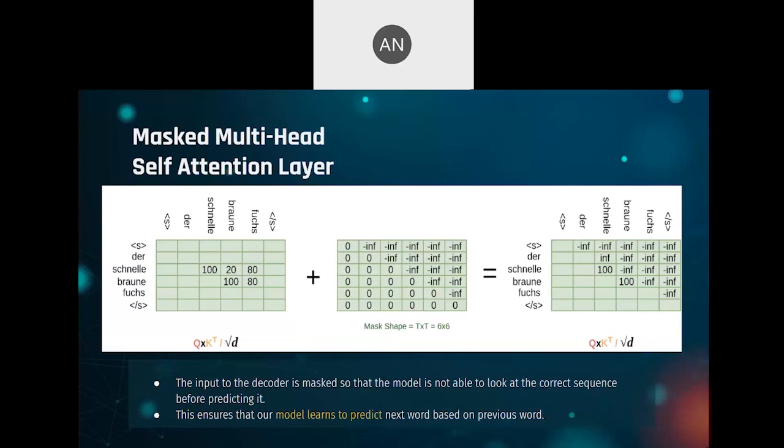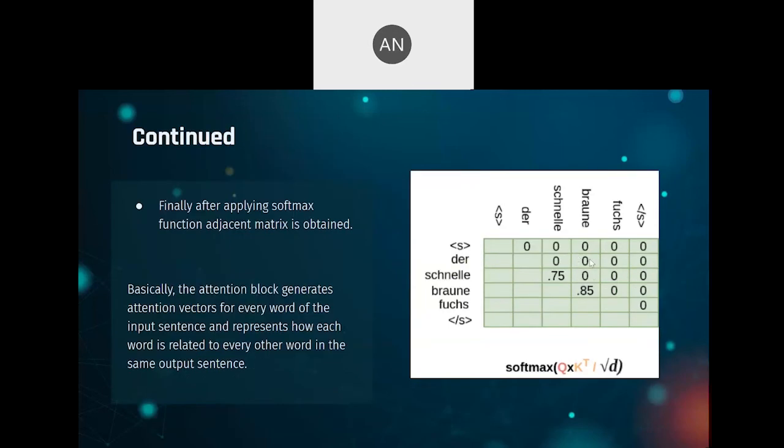So this masking basically intends to hide all the subsequent words, and it does that by adding this upper triangular matrix with minus infinity in all the non-zero elements. After doing this addition to the value of QK transpose by root t, you get this, where all the subsequent words have a minus infinity value. And once you apply softmax to this, you will get zeros everywhere. As a result, the transformer cannot directly see what the next word is.